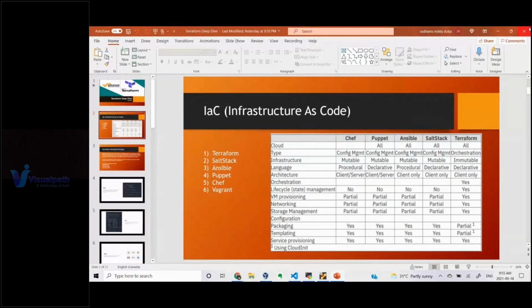Even Ansible and Puppet can be used for spinning up your infrastructure as well. Let's say I can use Ansible with some module related to AWS, and I can spin up my infrastructure. But the problem is, you can spin up the infrastructure, but you cannot control it. Those are the problems we have with configuration management tools. Let's say when multiple people are trying to spin up the infrastructure, AWS doesn't have any control to lock the processes which are trying to interact with the AWS API.